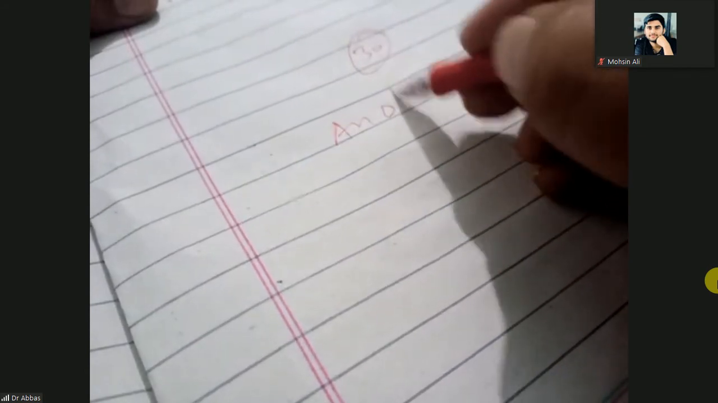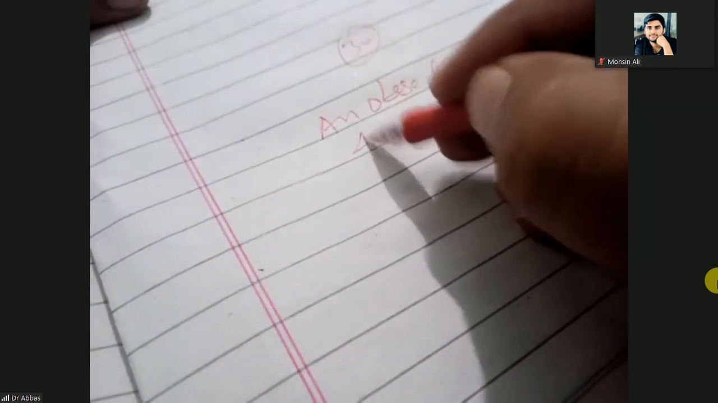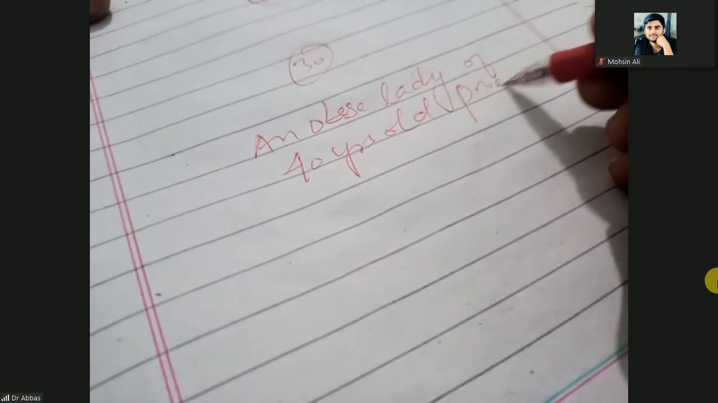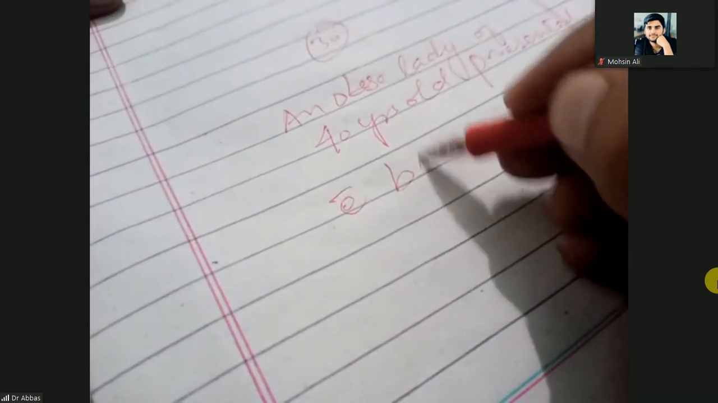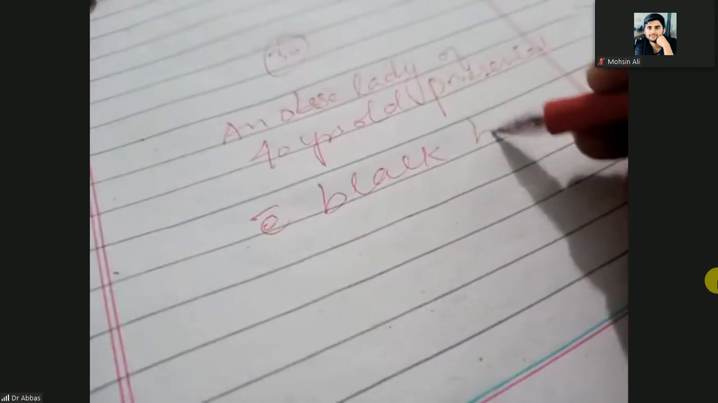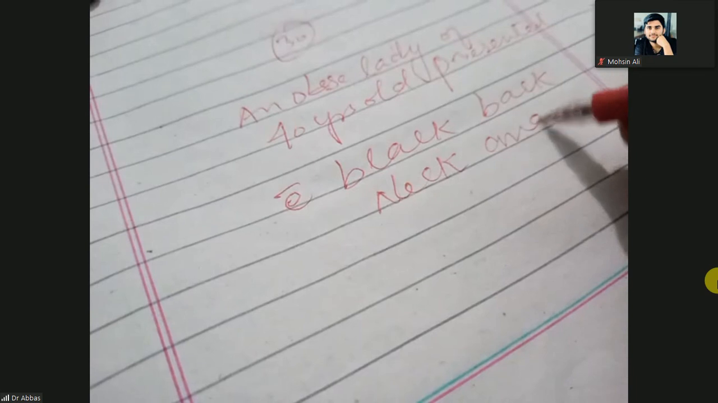An obese lady of 40 years old presented with a black back of the neck and PCOS. What is your diagnosis?